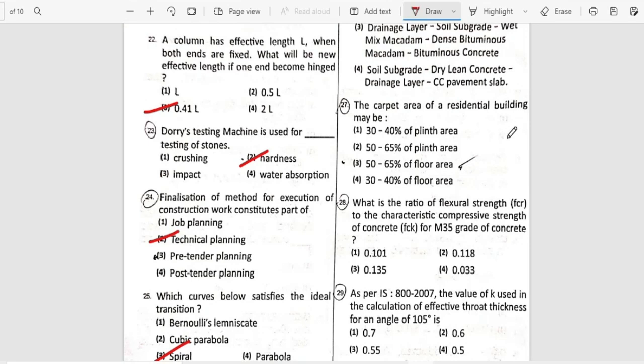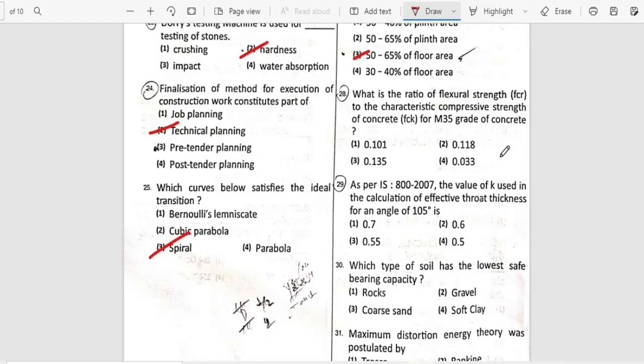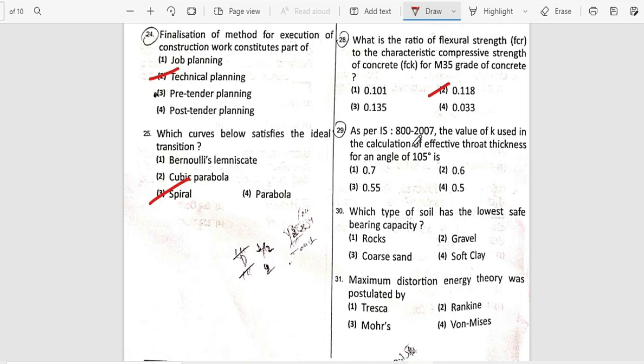The carpet area of a residential building may be 52 to 65% of the floor area. What is the ratio of flexural strength to the characteristic strength for M35 grade of concrete? So it is 0.118. As per IS 800-2007, the value of K used in the calculation of effective throat thickness for an angle of 105 degree is option 2.